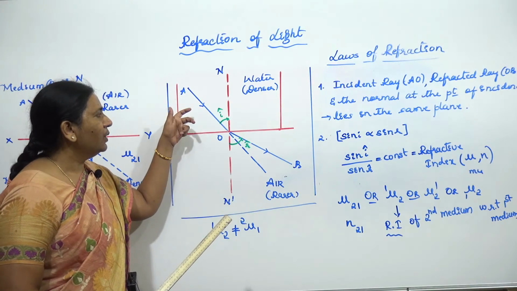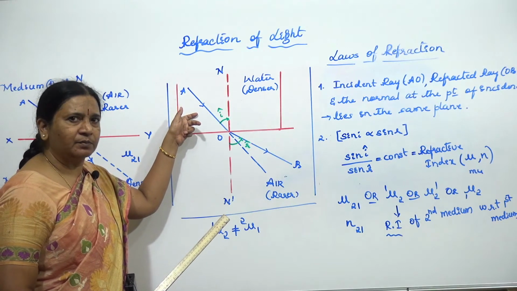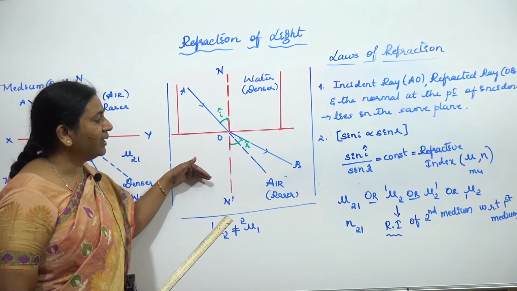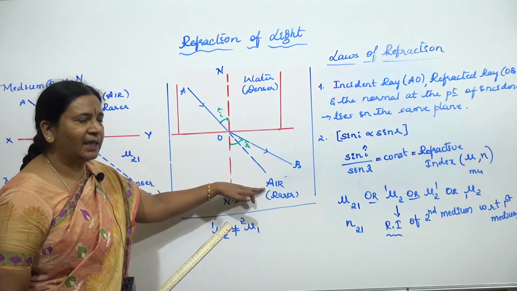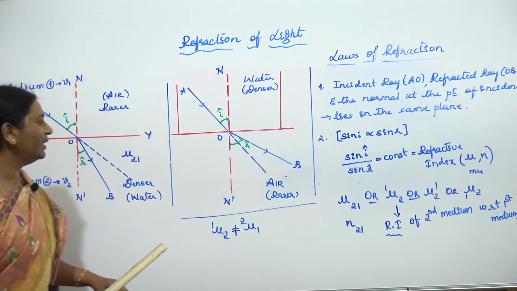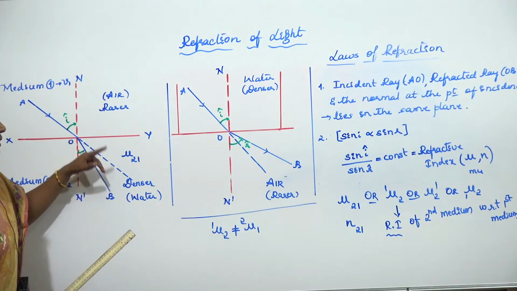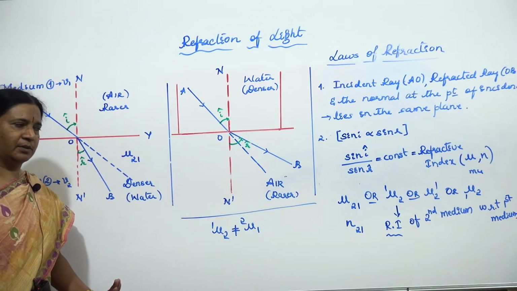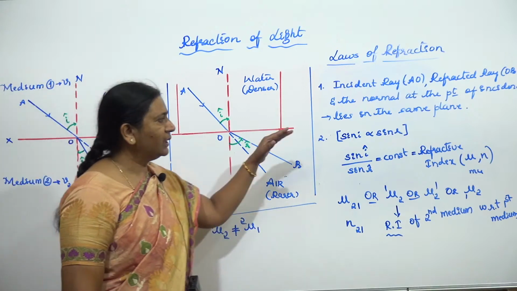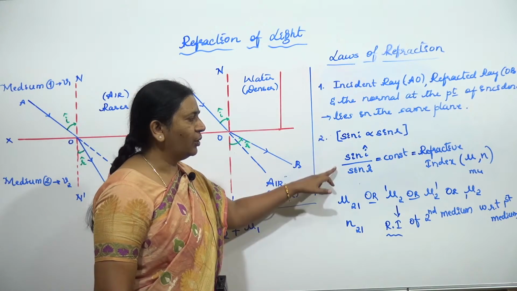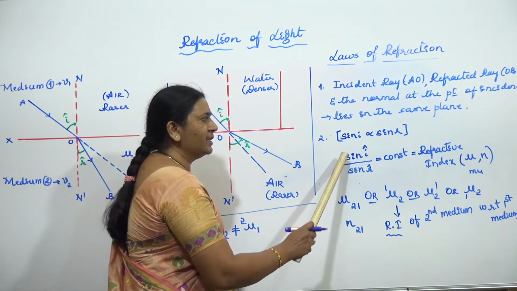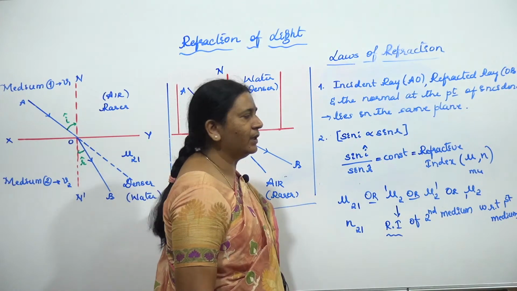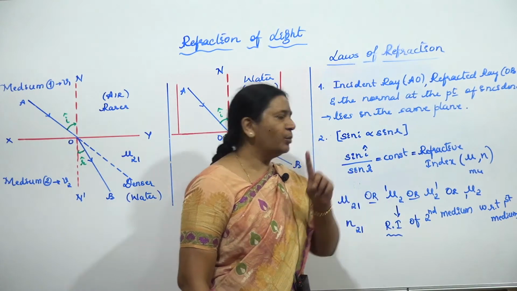So if you take this medium and this medium, here we read refractive index of air with respect to water, but here I read refractive index of water with respect to air, and both are not equal. It changes. All the things are clear. These are the laws we are having, and this ratio remains always constant. We call this constant the refractive index.